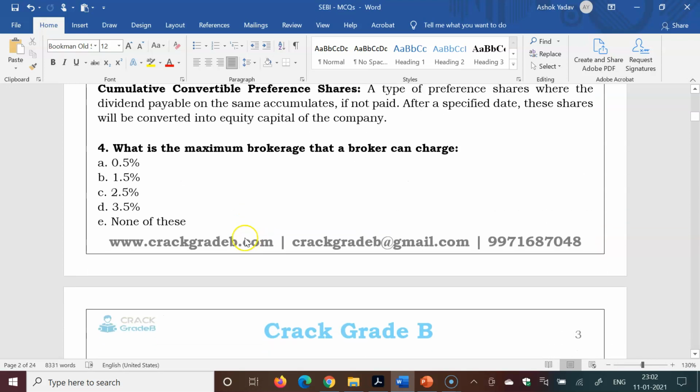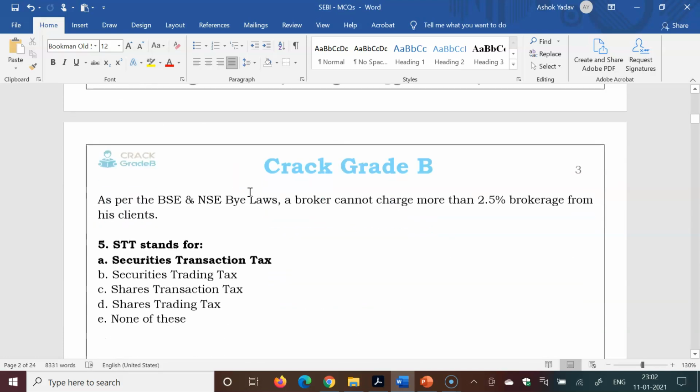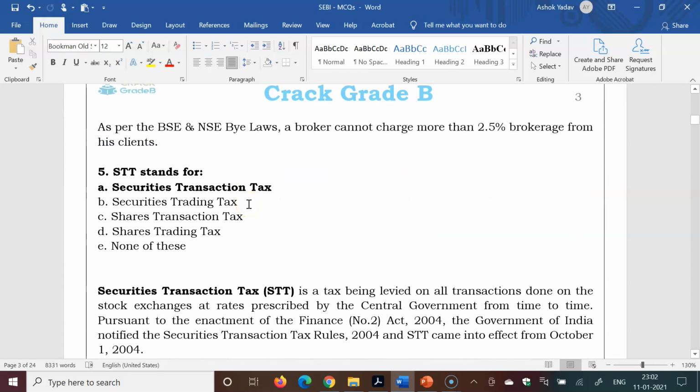So fourth question, what is the maximum brokerage that a broker can charge? 0.5%, 1.5%, 2.5%, 3.5%, none of these. 2.5% is the right answer. As per NSE and BSE, the maximum brokerage that can be charged is 2.5%. STT stands for Securities Transaction Tax.